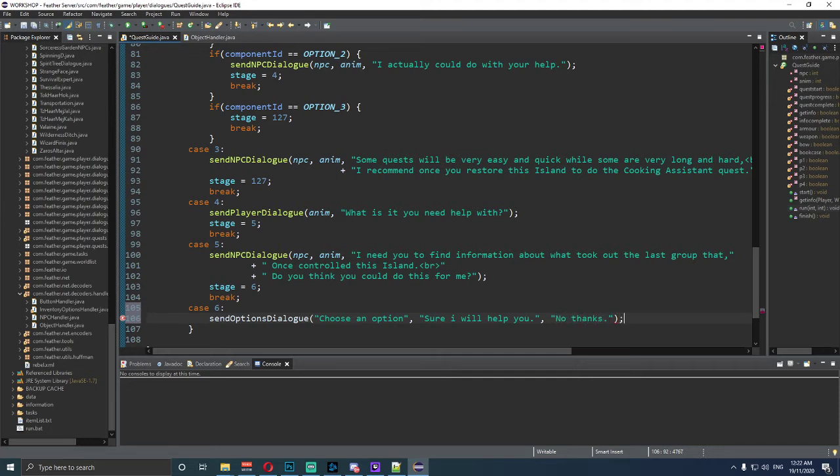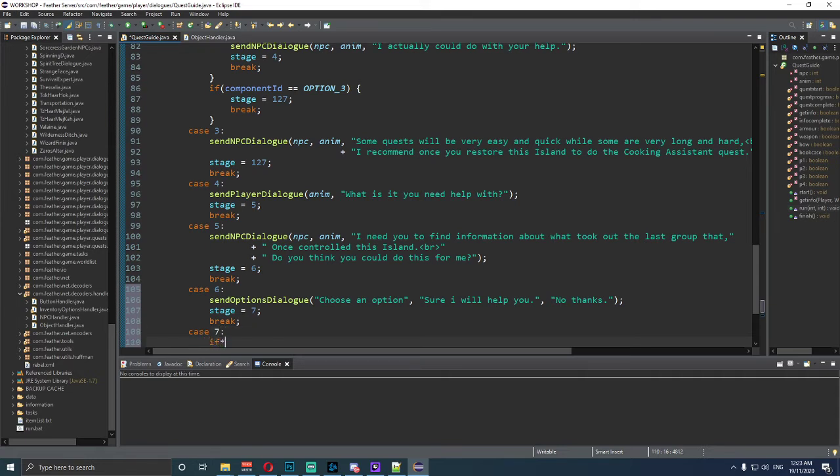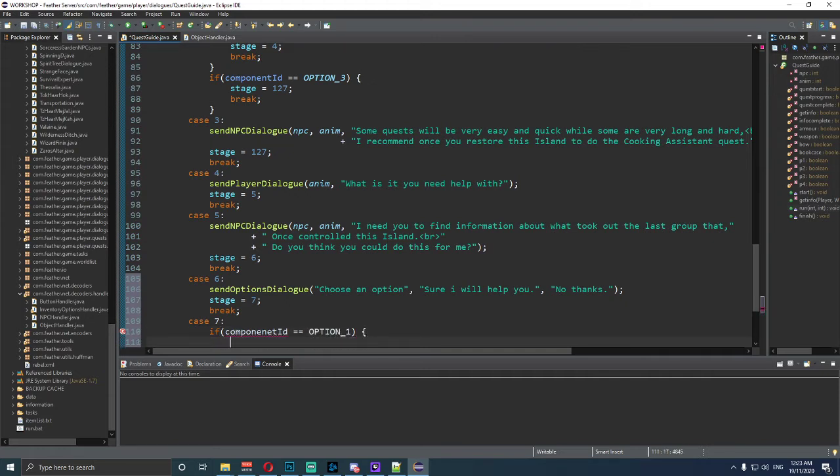Semicolon there. We're going to go stage is equal to 7 and break. Right, we're going to go case 7. I'm going to say if component ID is equal to option underscore 1, open and close.